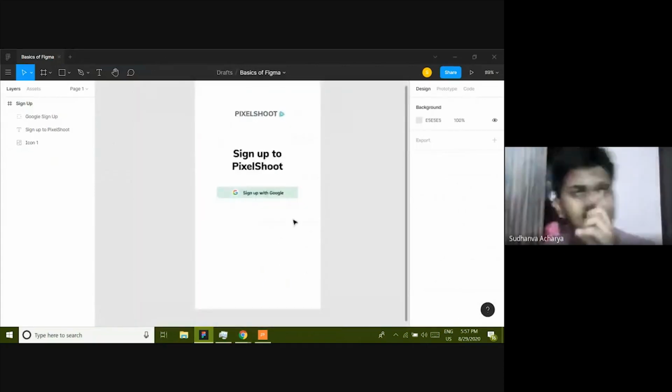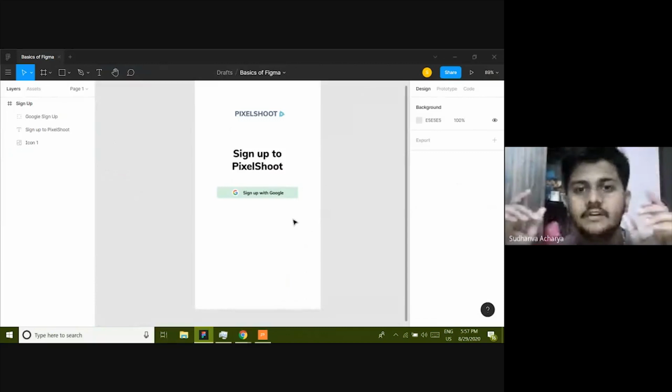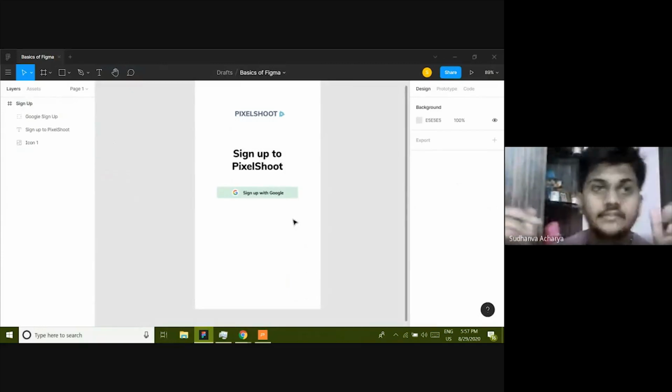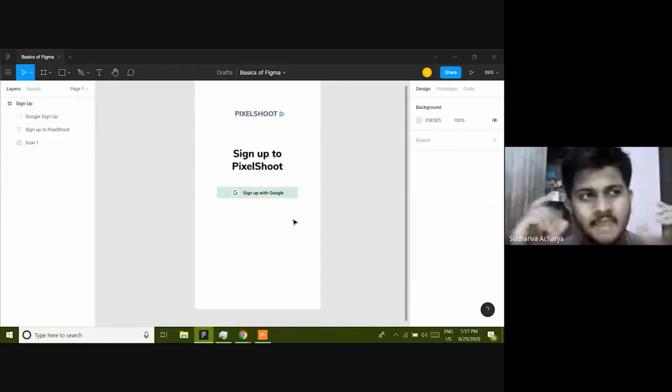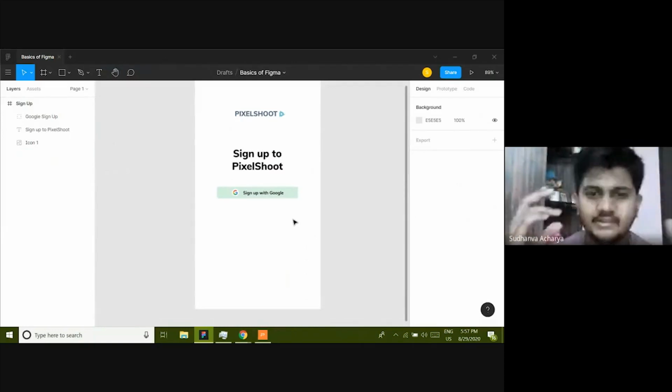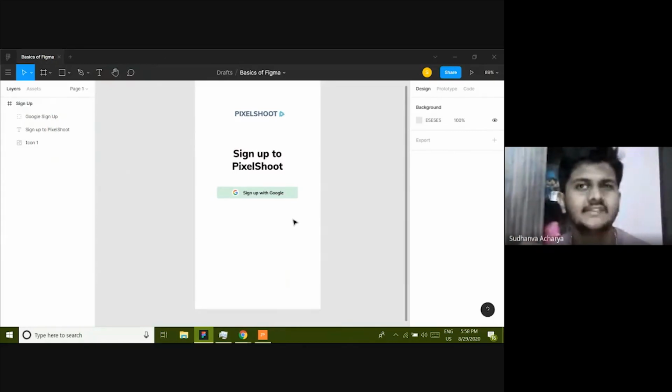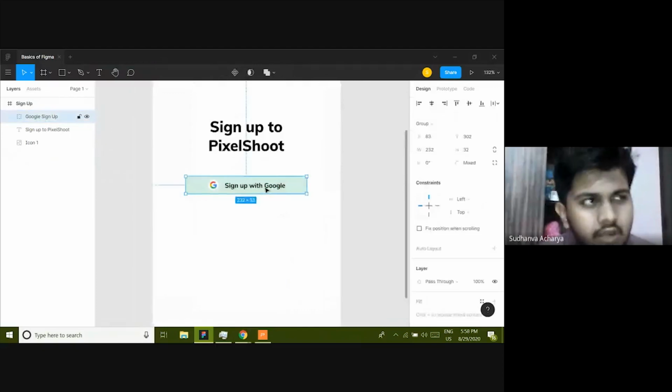Okay. Now consider if a user does not have a Google account, what kind of sign up option will you give? You might give an email and password option, or you might give some other social media account. This decision you are going to take when you're in the research and information architecture stage. This is why the design process is really very important. This is where you think about all the edge cases. This is what they call it. Edge cases means the cases which are unique, which will not work. Okay, so I'm just going to make a field, that is a text field.